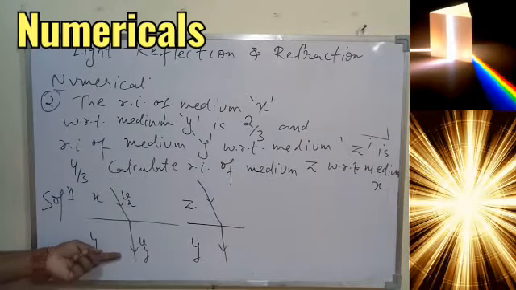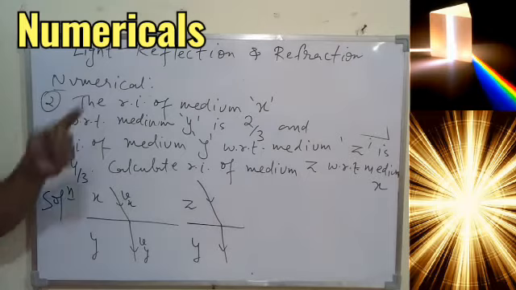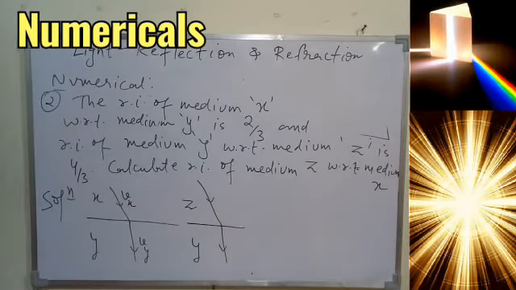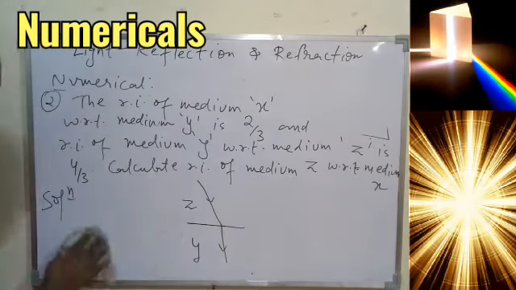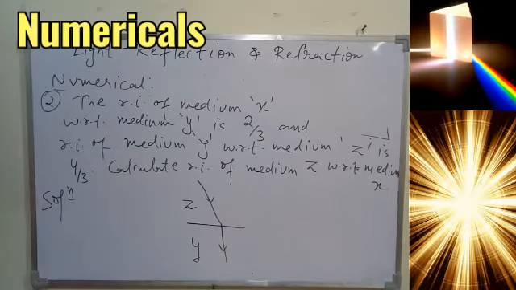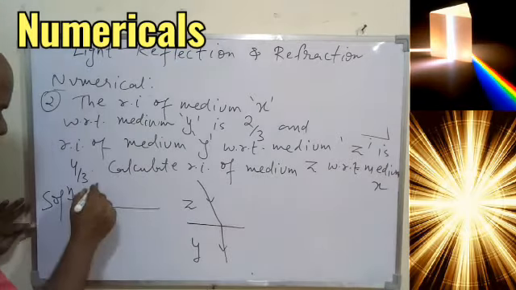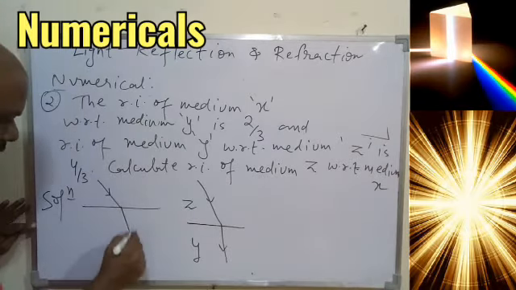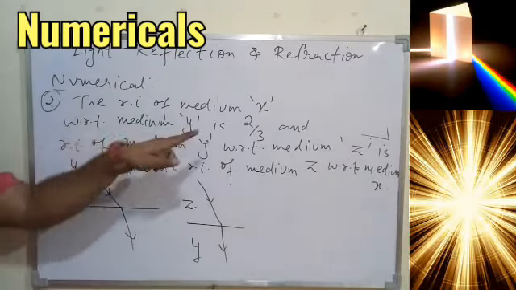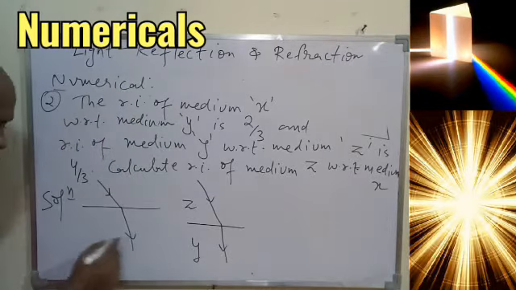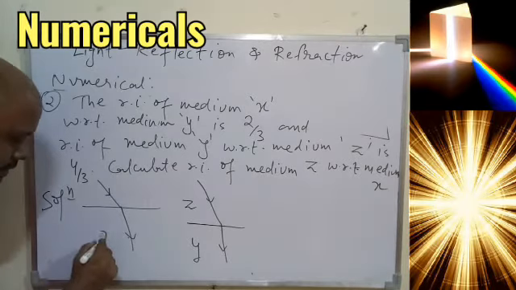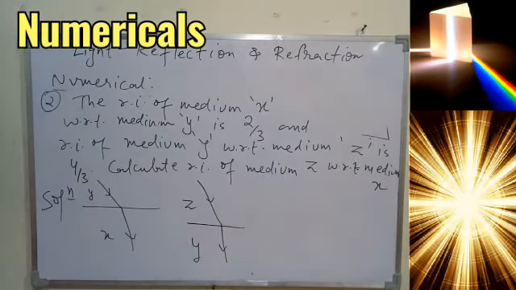Here it was also Y. Sorry, this was X. Okay, so I made a mistake here. Here it is refractive index of X with respect to Y. So it is understood the second medium must be X and the first medium must be Y. Okay, that is how we have to think.